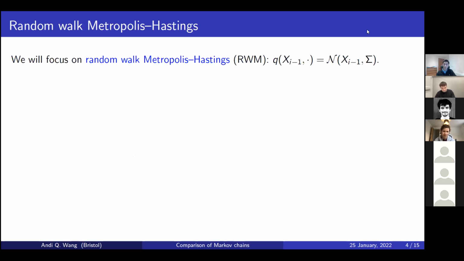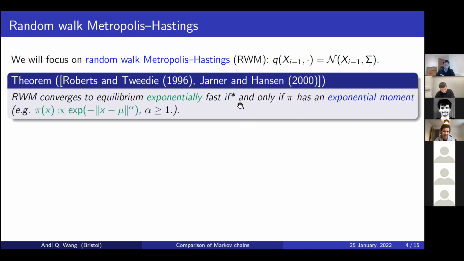And for this talk, just to be concrete, we'll focus on random walk proposals. In our actual paper, it's more general than this, but for this talk, we'll focus on this case of random walk. And so for random walk Metropolis, various things are known. In particular, if you're interested in when you have exponential convergence, it's closely related to when you have an exponential moment. It's not quite if and only if. Anthony recently pointed out to me the if direction is a bit more subtle. You need an exponential moment plus a mild drift condition. But certainly you need to have an exponential moment if you want to have hope of exponential convergence.